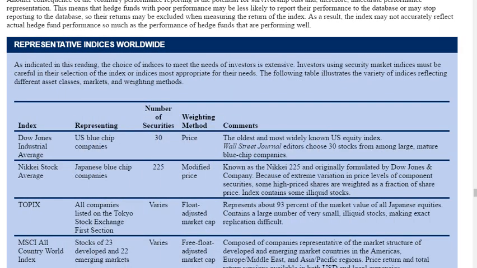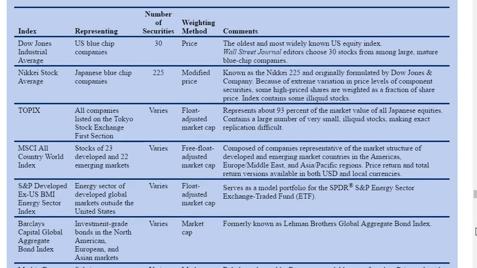Okay, we're just going to finish this LOS by scrolling through the ebook a little bit, and I have seen practice questions based on some pretty detailed knowledge on some of these indices. So anytime you see a blue box, you don't have to memorize it all, but you should at least have read it once or twice and perhaps be able to recall fairly well some of the information. So representative indices worldwide, you can see we're starting with the Dow Jones Industrial Average.